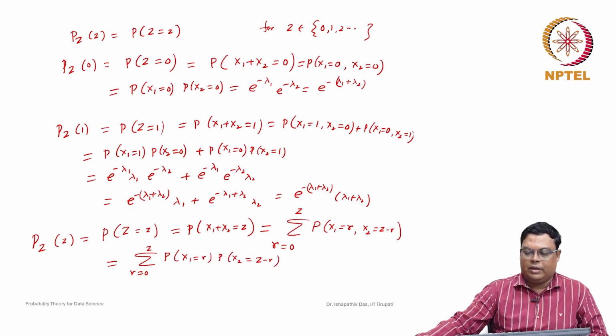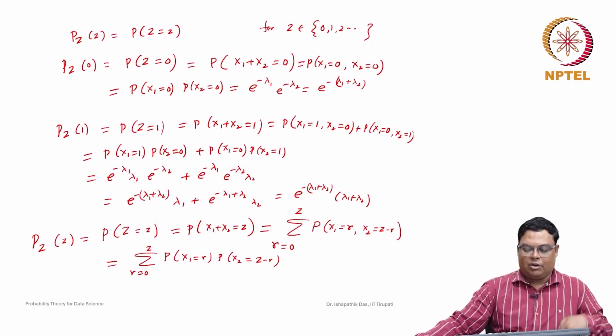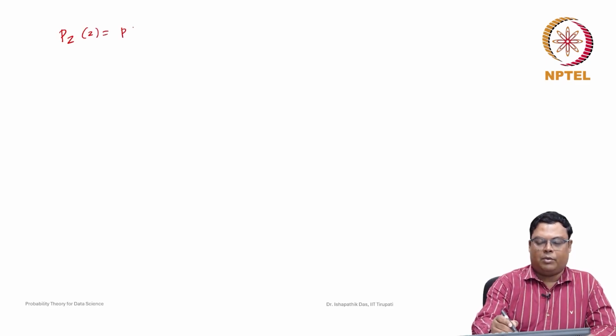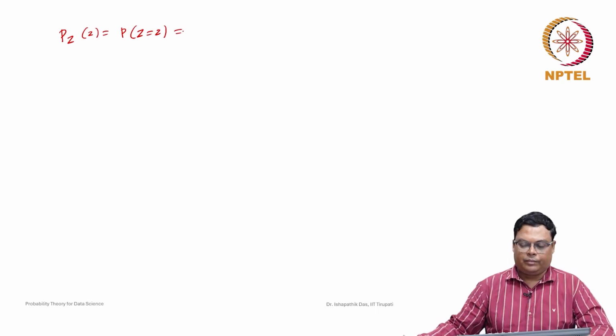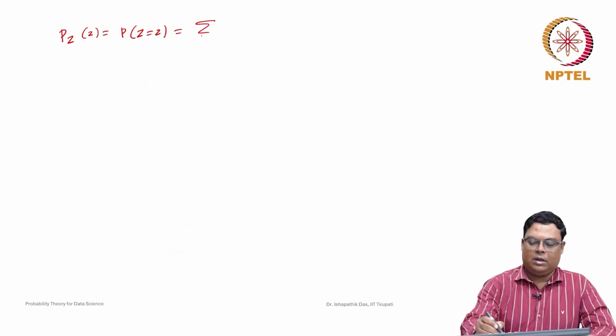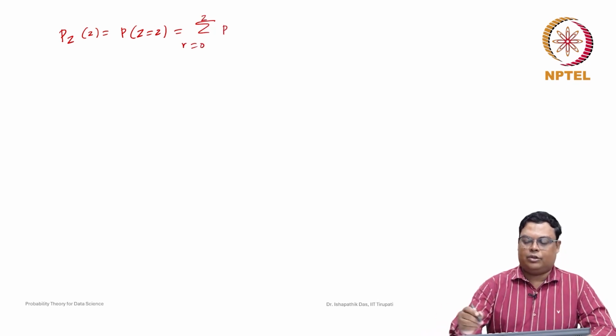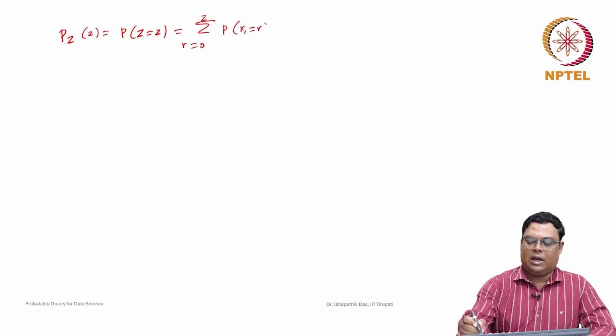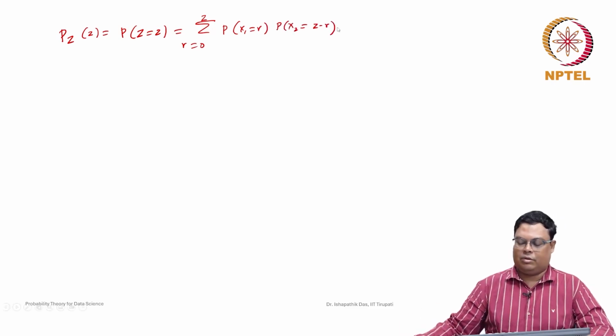So let us do it on the next page. So p of small z, which we found, is the probability that z is equal to small z, which is equal to summation r is equal to 0 to z of the probability that x1 is equal to r and x2 is equal to z minus r.